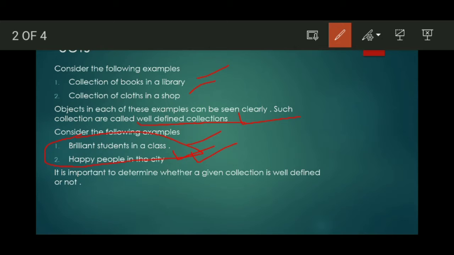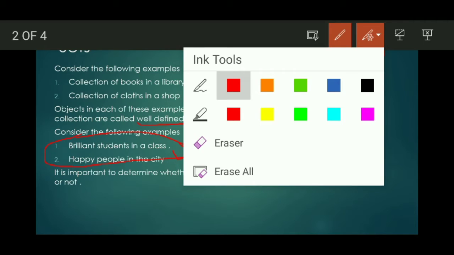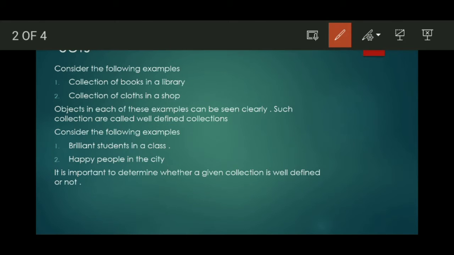That means brilliant students in the class, we cannot measure or determine these students, and happy people in the city we cannot determine either. So therefore these are not well defined collections. It is important to determine whether a given collection is well defined or not. These two examples are not well defined, but the earlier two examples are well defined collections.